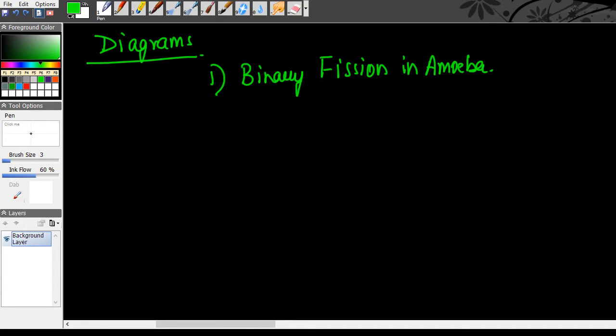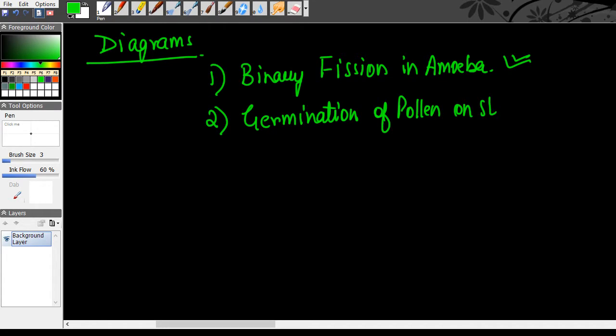Then the important parts are binary fission in amoeba. That diagram is very, very important. Please go through this diagram, especially in your practical book. In your practicals, this is an important diagram. They ask you specific steps. The second important diagram is germination of pollen on the stigma. That is the most important diagram.